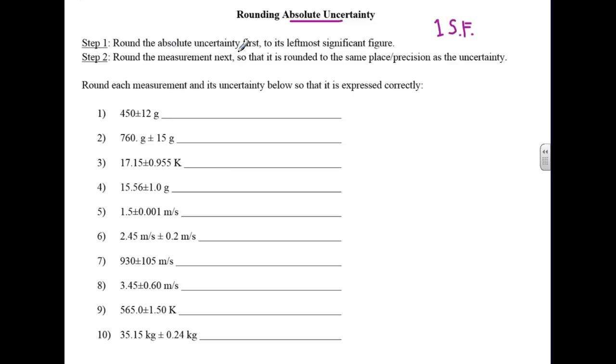Step 1, round the absolute uncertainty first to its leftmost sig fig. Step 2, round the measurement next, so it's rounded to the same place or precision as the uncertainty.